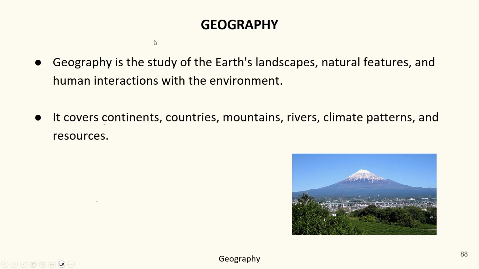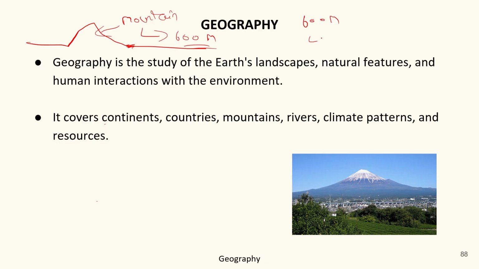What about the mountains? Mountains are basically an elevated part of Earth's surface. If this is a surface, then there is an elevated part. This elevated part is called a mountain, and this elevation should be above 600 meters from the mean ground level. Got it? So it is called a mountain. And if it is only up to 600 meters or less than 600 meters, it will be called a plateau. We will learn about it in this chapter.